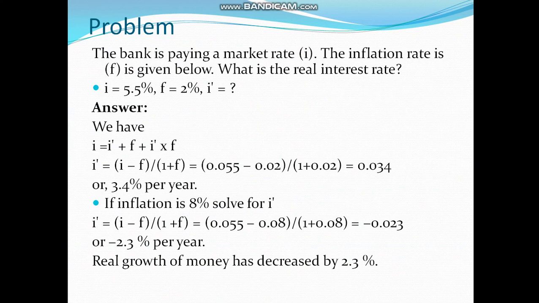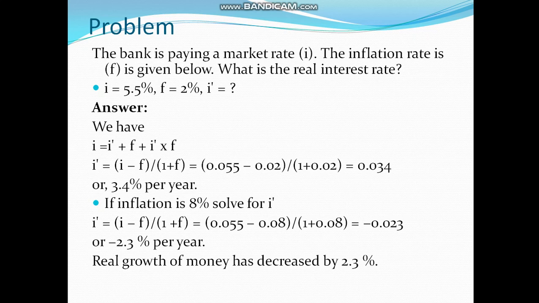What I have done is change the percentages into decimals, because we cannot do the problem with percentages, that is percentage minus percentage divided by 1 plus percentage. It is not a true calculation. For that you have to go with decimal conversion. Finally we get 3.4% per year, that is the real interest rate.